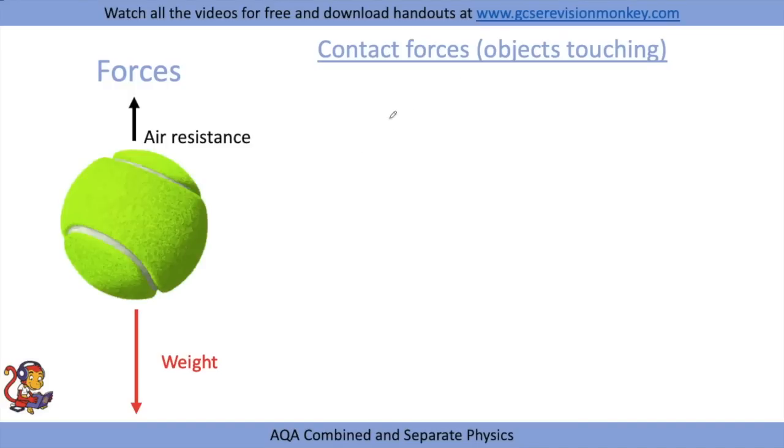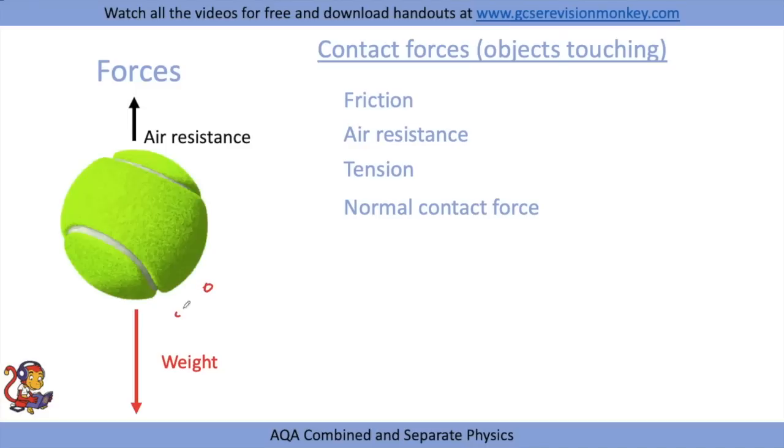So we can group forces into contact and non-contact forces. So some contact forces include friction, air resistance, tension, and the normal contact force. And in these cases, all the objects have to be touching. So friction is when two objects are rubbed together. Air resistance, you've got the air particles colliding into an object. Tension, you'll experience that when you pull two different ends of material like a rope.